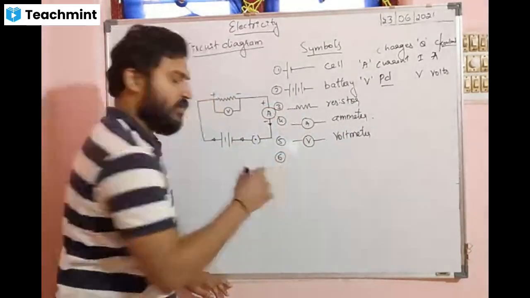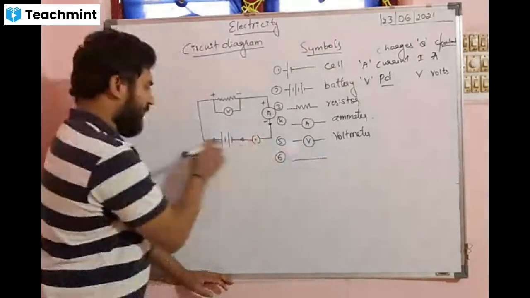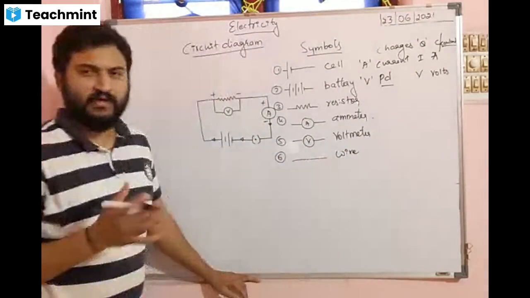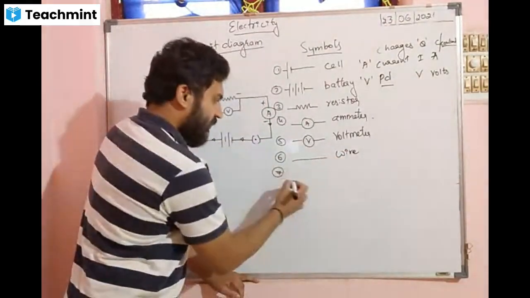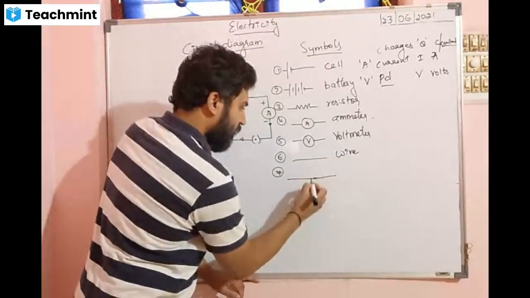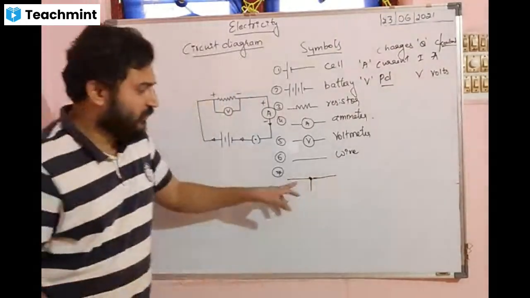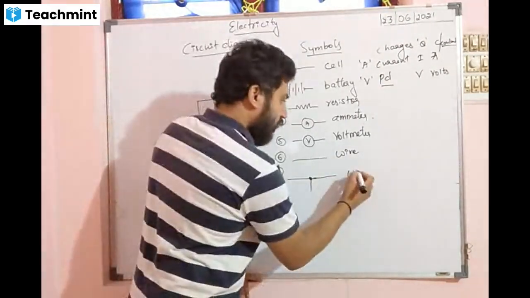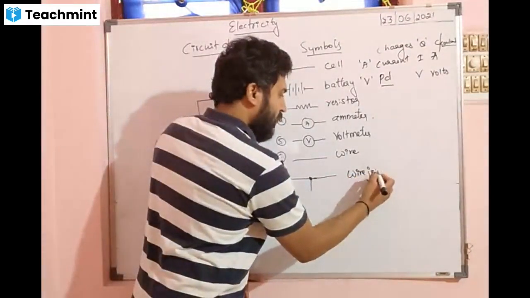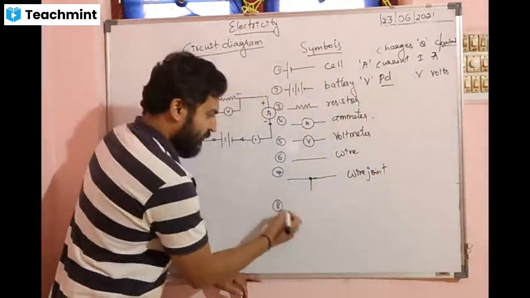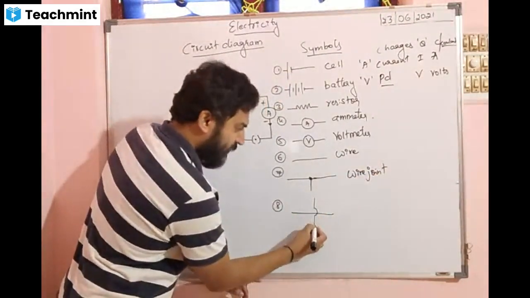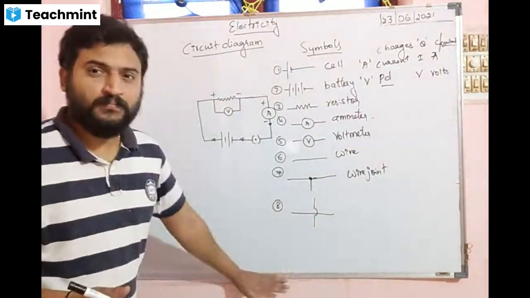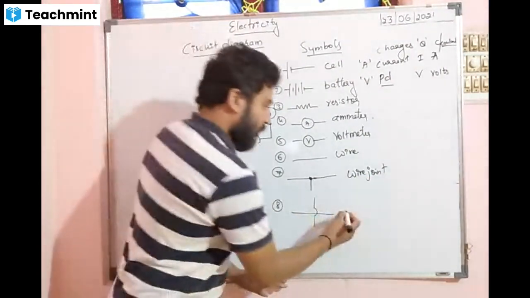Next, come on. What are the others? If you draw a straight line, can you see this? Wire. Connecting wires. If the wires have to be connected in joints, you can see here all the wires are connected to each other. It is called a wire joint. Correct? Yes, sir. Next, if two wires should not be connected, it has to make a bridge. What is it called? Wire crossing without joining.